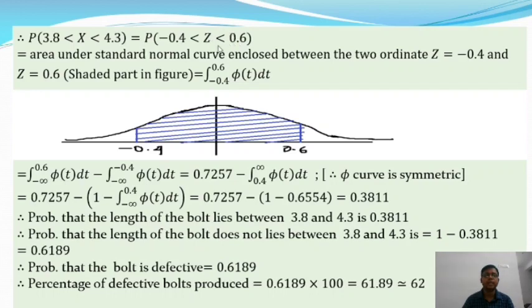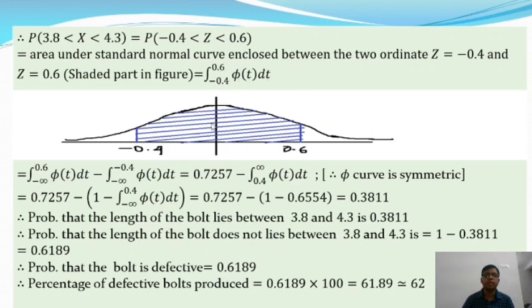So this is actually the area under the standard normal curve enclosed between two ordinates, z equal to minus 0.4 and z equal to 0.6. So this part is from minus 0.4 to 0.6. So this shaded part is the area under the standard normal curve. So this is equal to the integration from minus 0.4 to 0.6 of phi t dt. Okay. So the probability of this is equal to the integration from minus 0.4 to 0.6 of phi t dt.